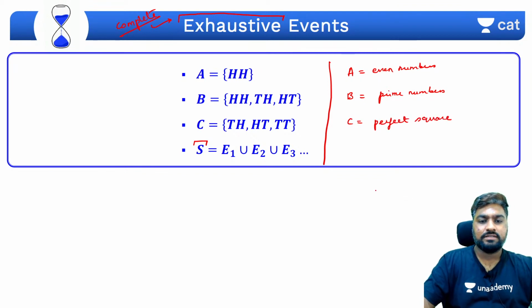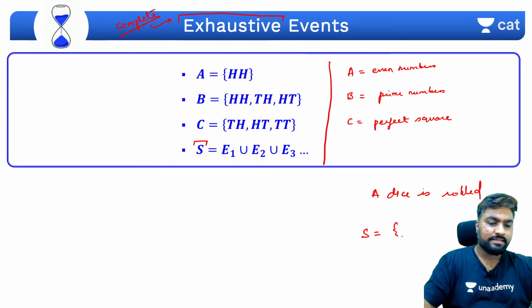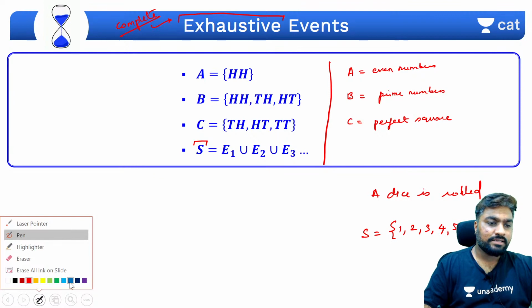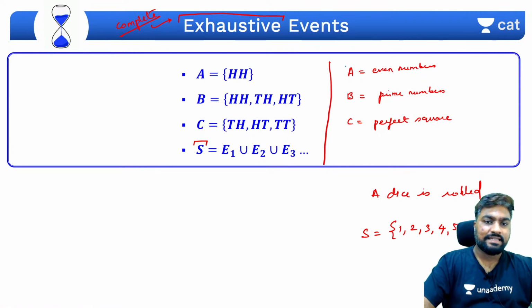So if a dice is rolled, what would be the sample space? S is called sample space. That is total number of outcomes, right? Which is 1, 2, 3, 4, 5 and 6. So look at this. Set A में even numbers which will be 2, 4, 6. Agreed?